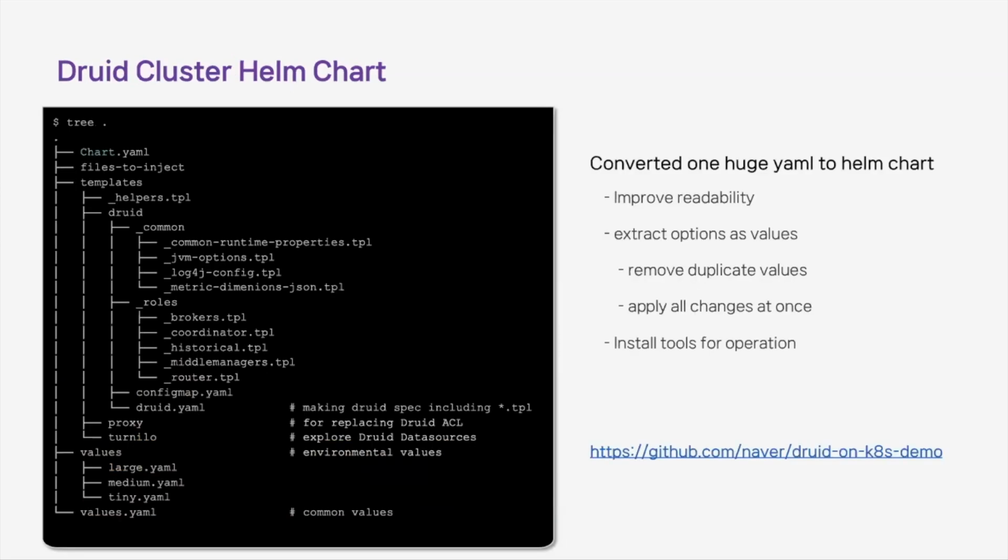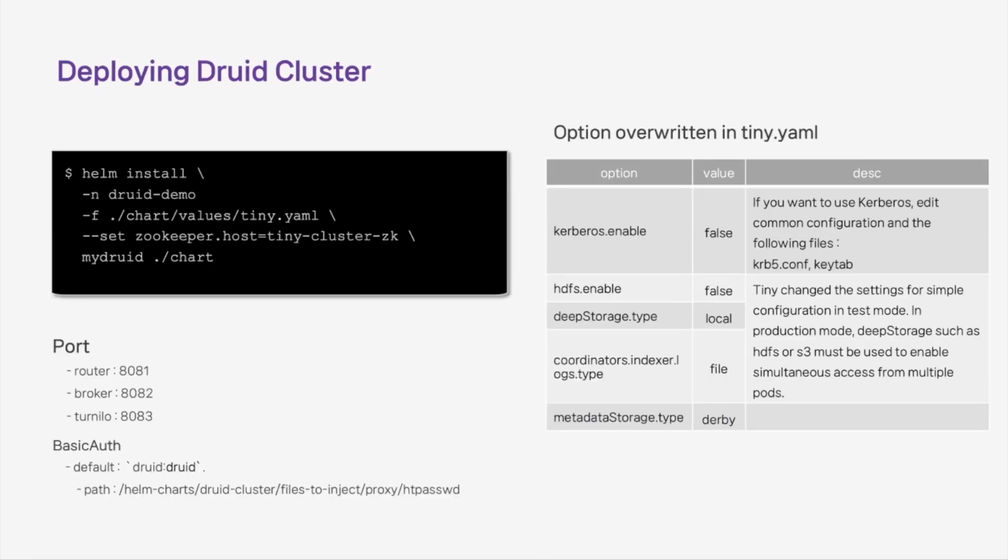The Druid spec is also submitted using Helm. We changed it to a Helm chart by referring to the Druid operator's example file. It has advantages like this. In this demo, some settings were overwritten in tiny YAML to ensure smooth operation in the mini Kubernetes environment. In the case of Zookeeper, we will apply tiny cluster YAML that is provided by Druid operator.